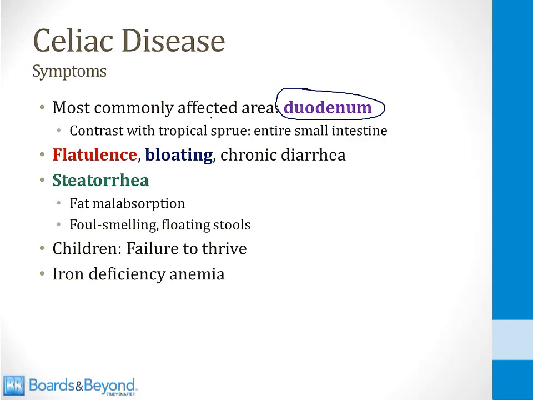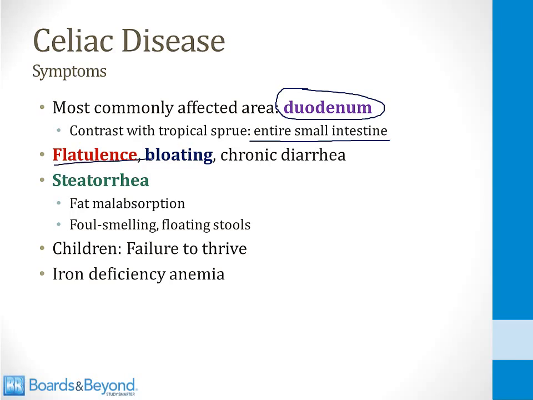And this is in contrast to tropical sprue, which we'll talk about in a minute. Tropical sprue tends to affect the entire small bowel. It much more commonly affects the jejunum and ileum, and that leads to some different symptoms. So patients who have celiac disease will develop malabsorption from involvement of their duodenum.